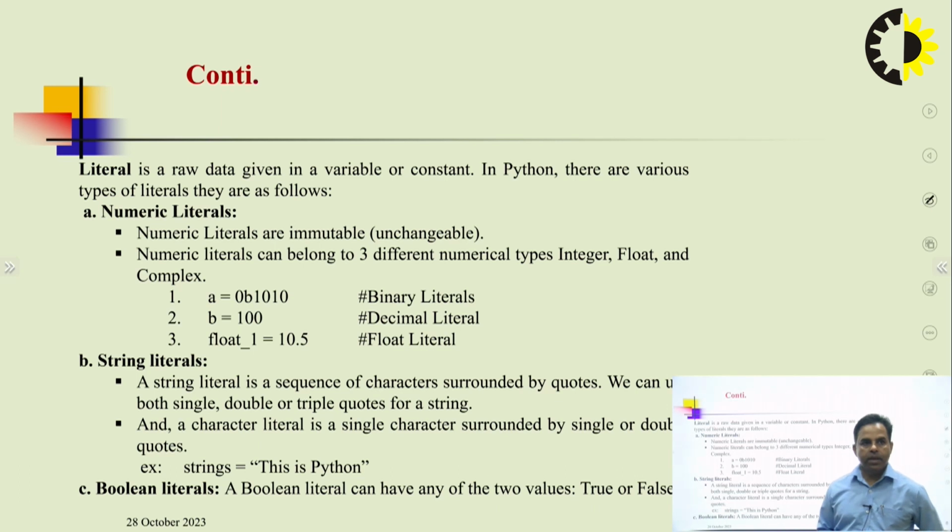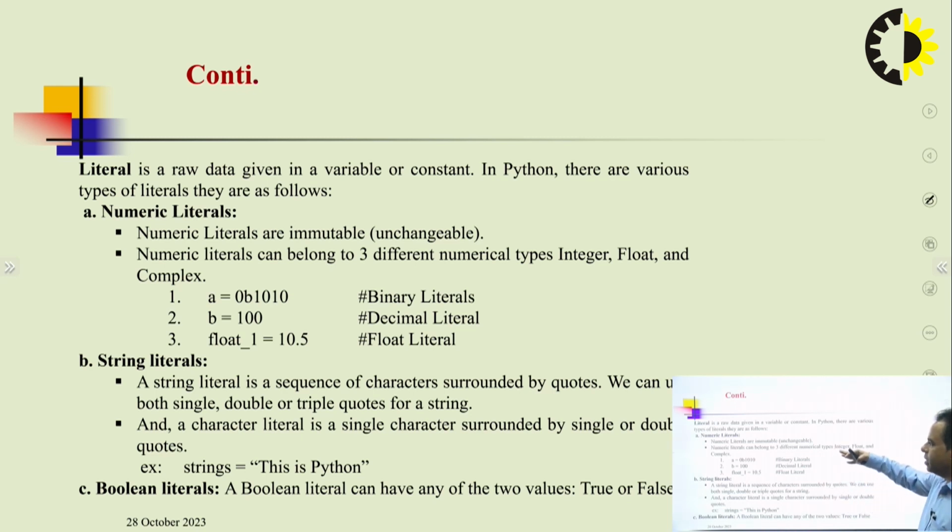Continuing with the basic elements of Python, the second item is the literal. Basically, a literal is raw data given in a variable or constant. In Python there are various types of literals, and there are basically three categories.